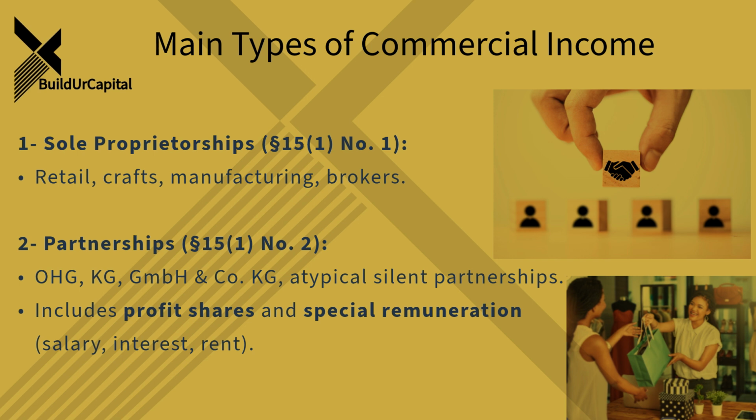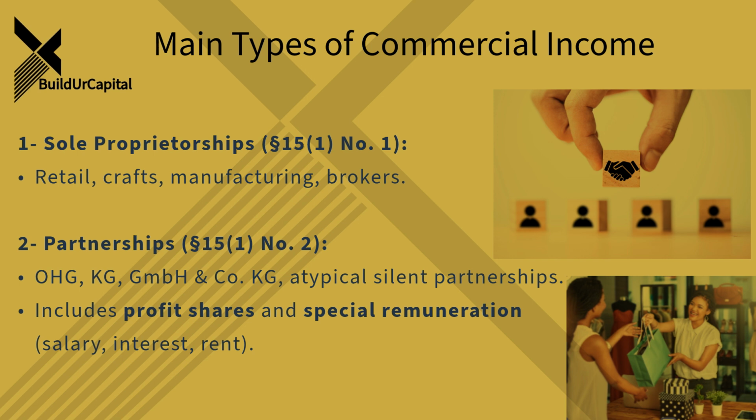But what if there are multiple owners, like in a partnership? Okay, that brings us to the second main type. Yeah. Profits of partners from partnerships, also covered in Section 15. Right. This includes the income that comes from the partnership's commercial activity, where the partner operates at their own financial risk. But importantly, it's not just their share of the overall profit. Oh, what else? It also includes any other payments they get from the company, things like a salary for work they do for the partnership, or interest on a loan they might have given the company, or even rent if they own property the partnership uses. So it's potentially more than just their slice of the final profit pie. Exactly.